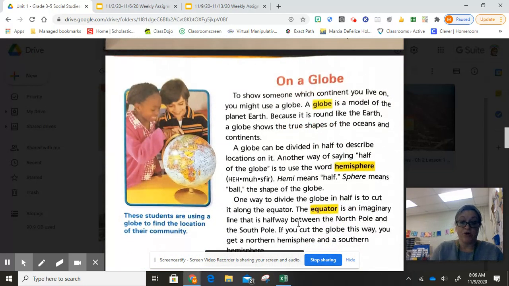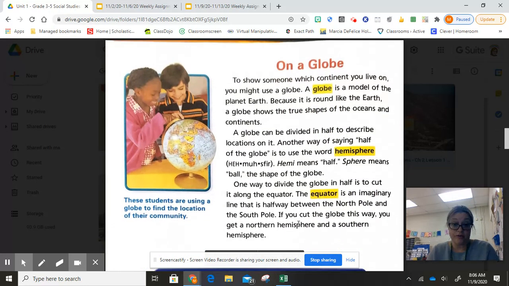All right, on to our next page. On a globe. To show someone which continent you live on, you might use a globe. A globe is a model of the planet Earth. Because it is round like the Earth, a globe shows the true shapes of the oceans and continents. A globe can be divided in half to describe locations on it. Another way of saying half of the globe is to use the word hemisphere. Remember what we talked about earlier. Hemi means half. Sphere means ball, the shape of a globe.